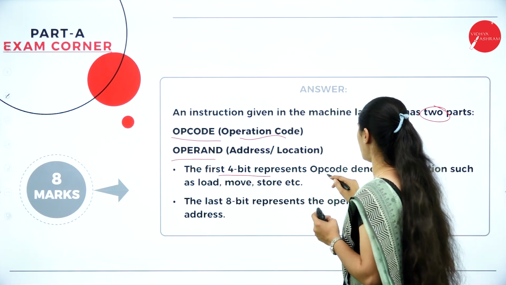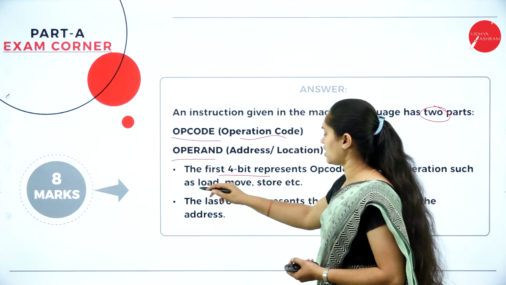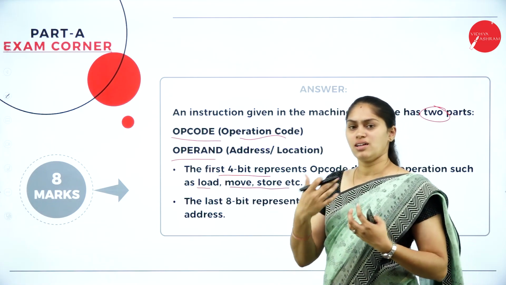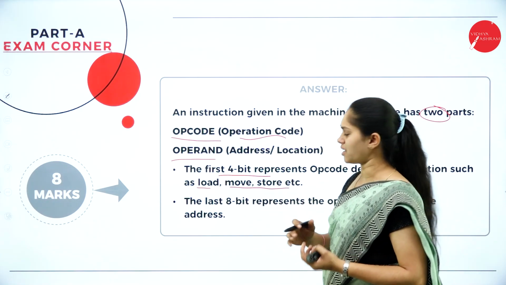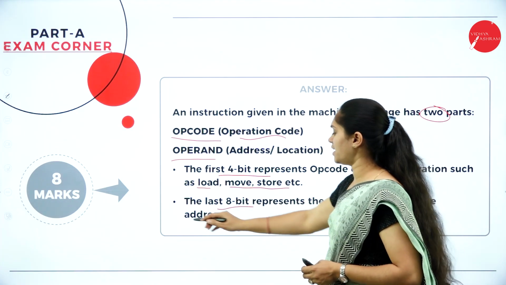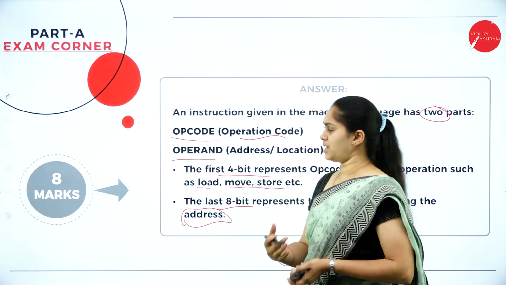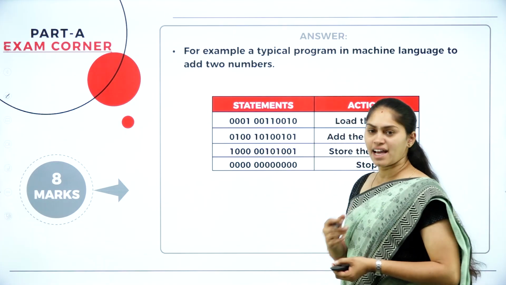So the first 4 bits represent the opcode, denoting whether it is a loading, moving, storing, or halt, stop kind of operation. Then the last 8 bits are considered the operand, which denotes the address of the location where it is happening.